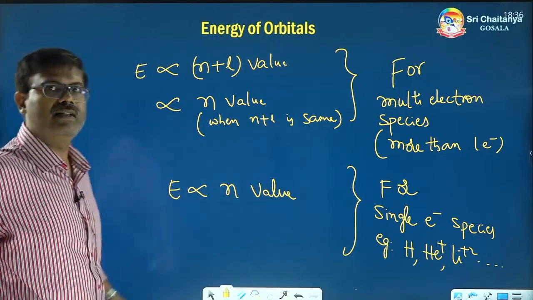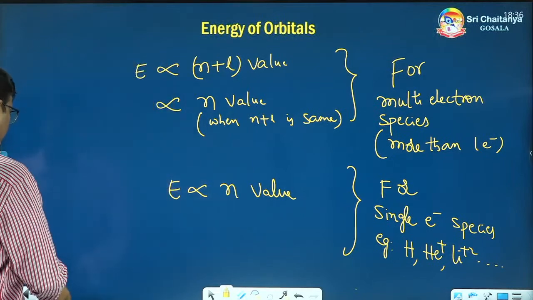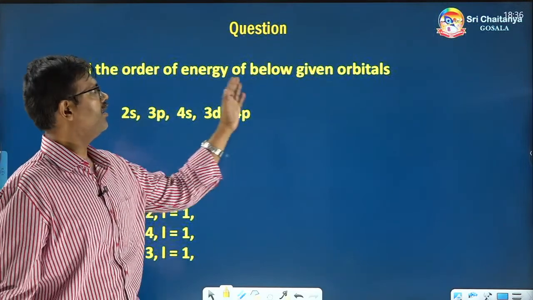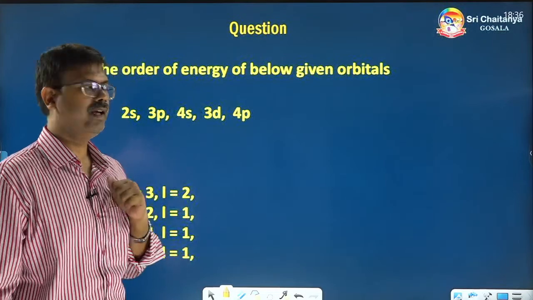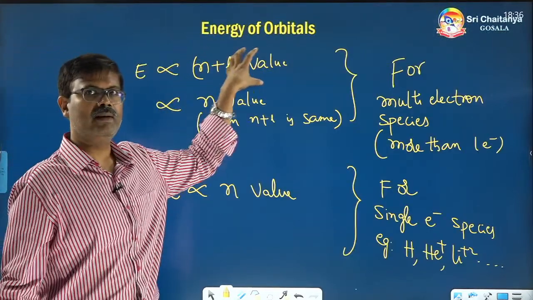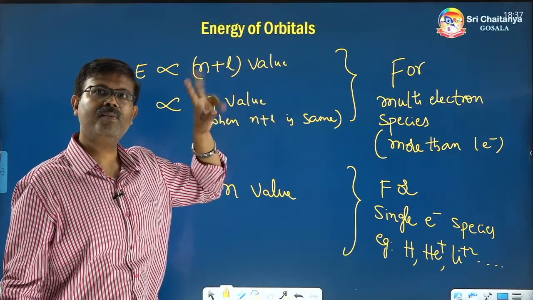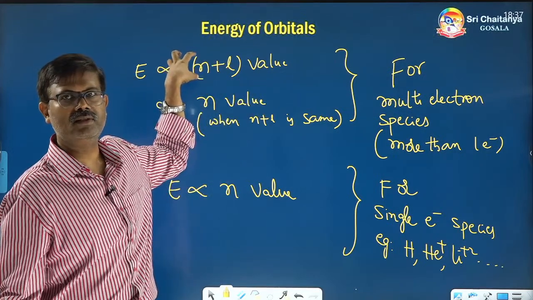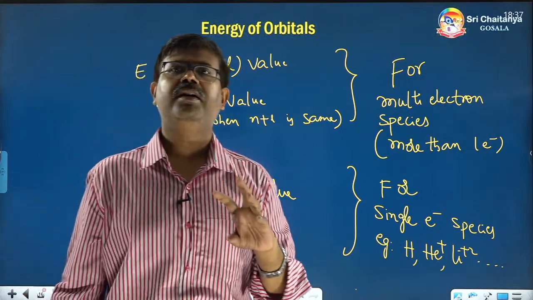Now let's see some problems on this. Find the order of energy of the below given orbitals. First we have to see the n plus L value. If the n plus L value is the same for two orbitals, then the higher the n value, the higher the energy. Sometimes they don't mention multi-electron or single electron species in the question.